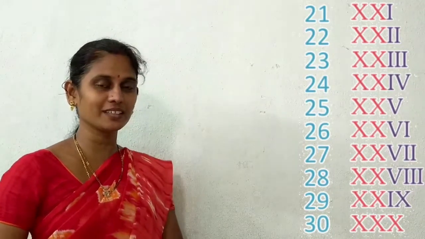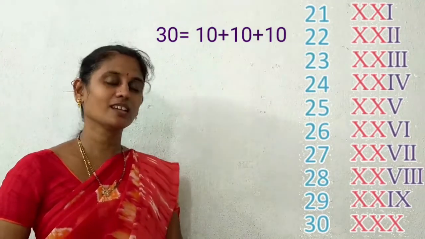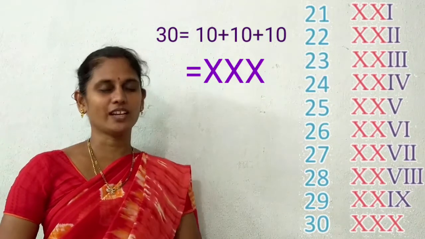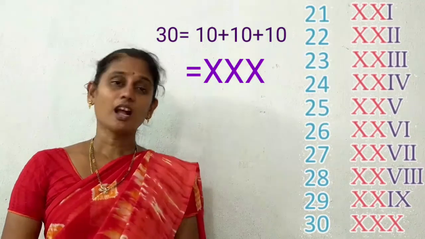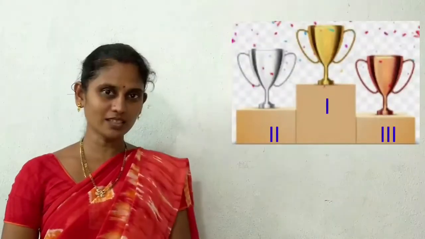Now write 30. How do we write 30? 10 plus 10 plus 10. Then the numeral is XXX. Very good. Children, up to now we have seen how to write the Roman numerals from 1 to 30, right? We have seen where we use the Roman numerals in our daily life. For example, the numbers in the clock dials, the classroom numbers, in rankings, isn't it?